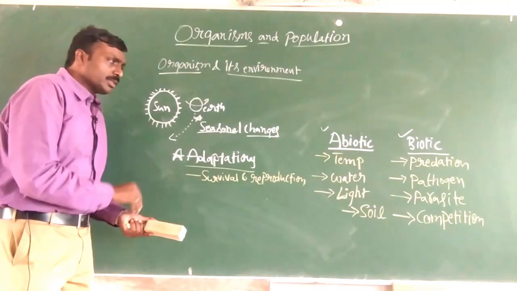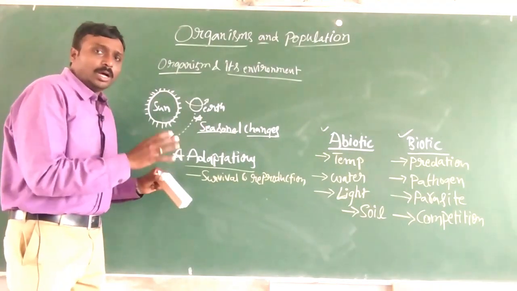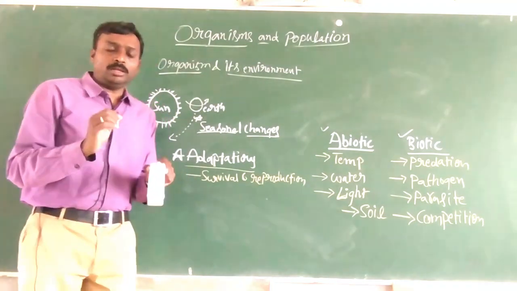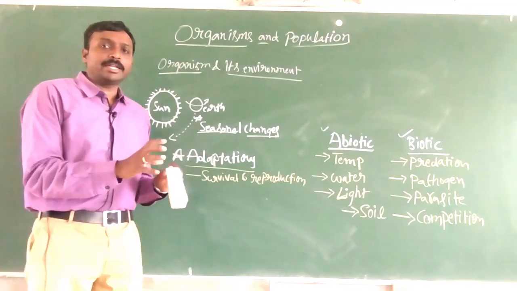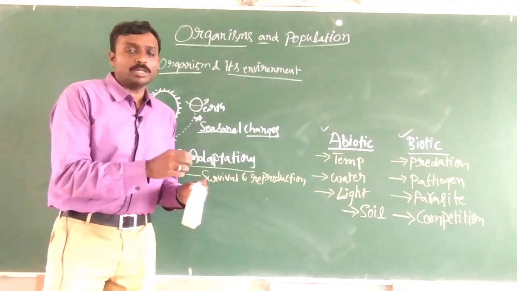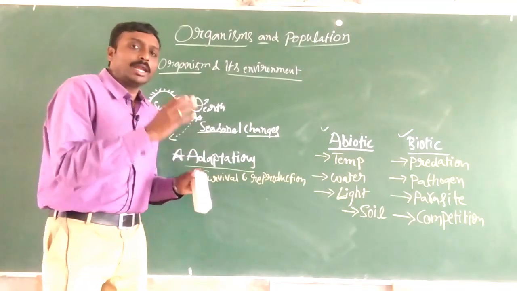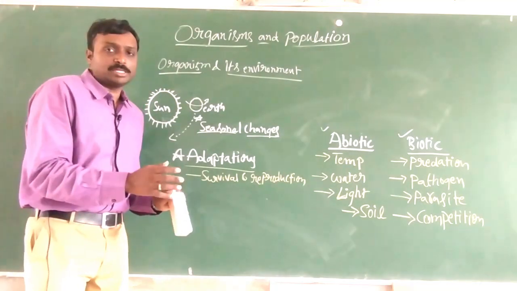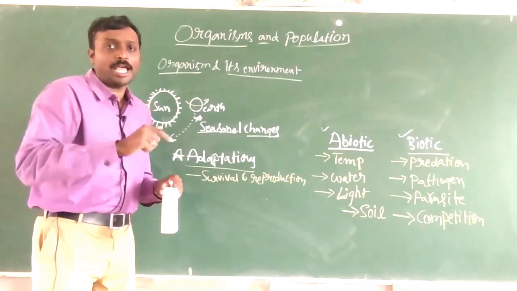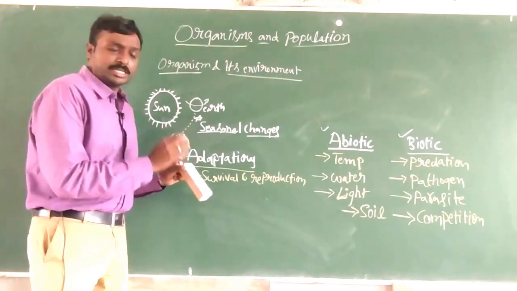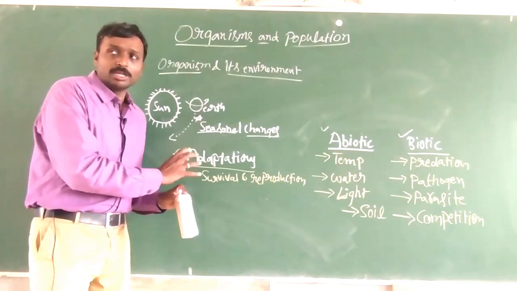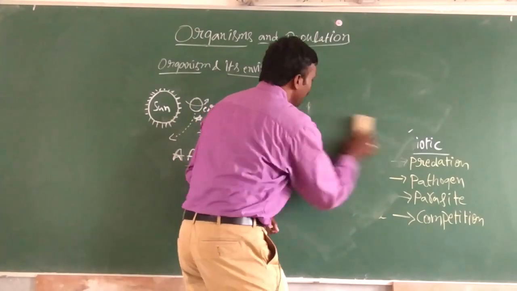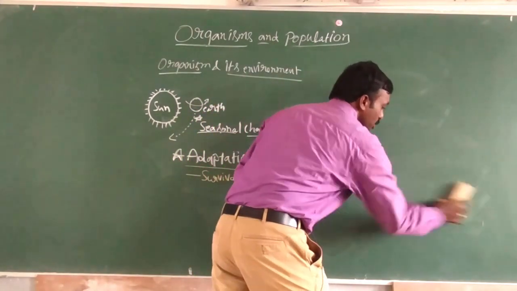Now let us try to understand how the rate of temperature and the rate of precipitation act in different types of biomes, so that we can have an idea how a living organism goes for different types of adaptations based on the changes happening in the surroundings. There is a small graph to understand the changes here. So let us draw the graph to understand the changes happening in the various biomes.